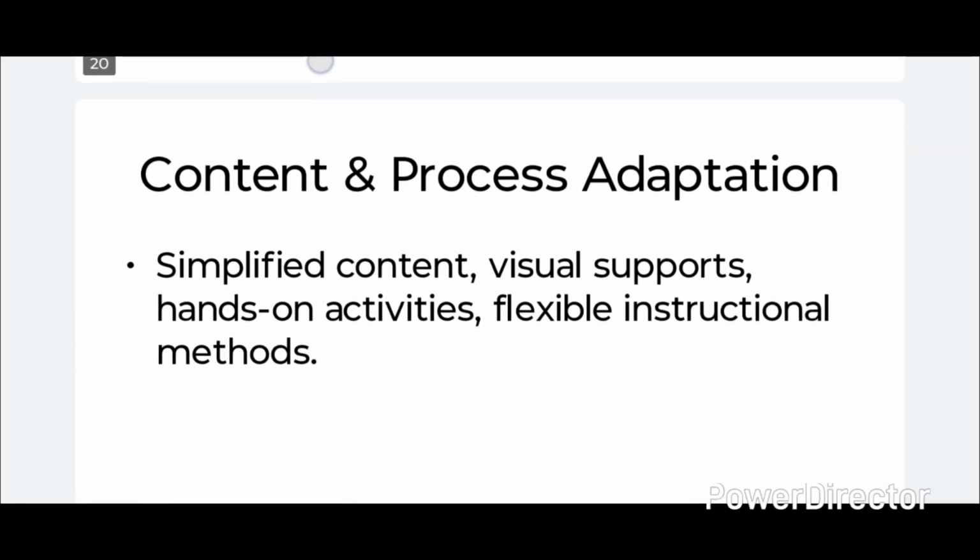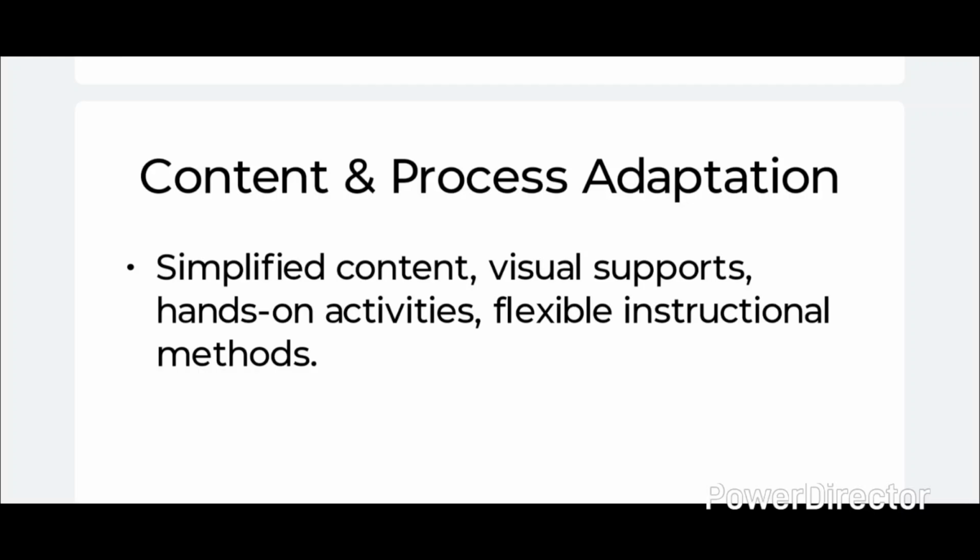Next is content and process adaptation. Here, simplified content, visual support, hands-on activities and flexible instructional methods are required for content adaptation. Simplified and easy content, so a student should easily understand simple content of the topic. Visual supports like smart boards, projectors, etc. are used as a tool in the classroom to help the student understand easily.